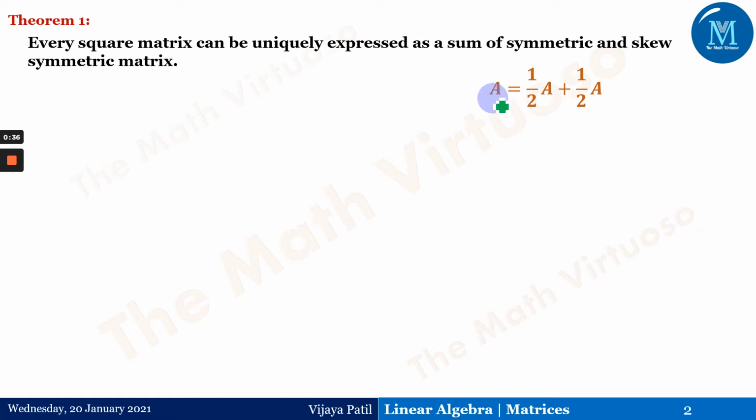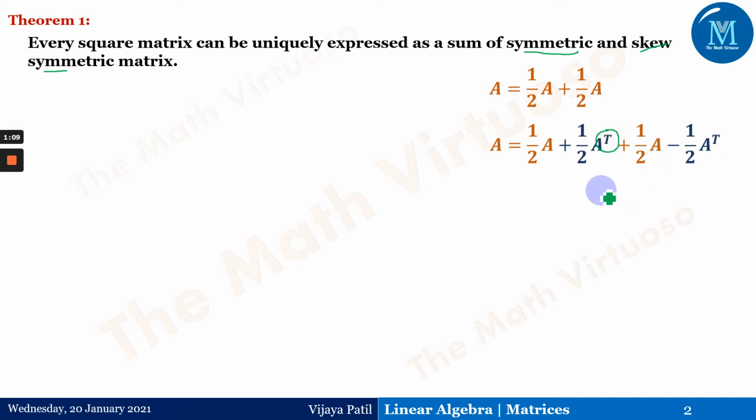Now, this capital A, which is a square matrix, can be written as 1 by 2 times A plus 1 by 2 times A. It's very simple algebra. This is one adjustment we are doing, because if you observe the theorem statement, it is a symmetric and a skew symmetric matrix, so I should have this transpose term in the picture.